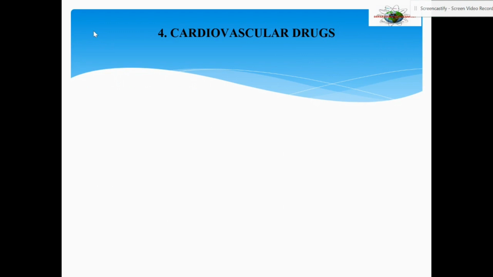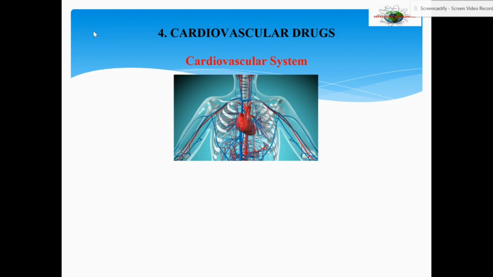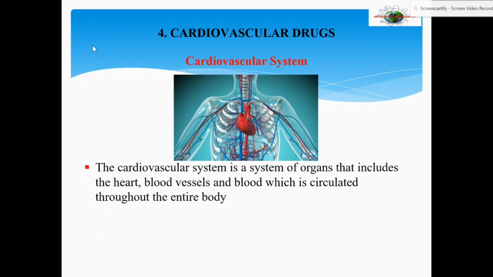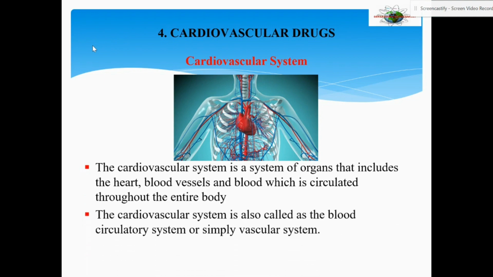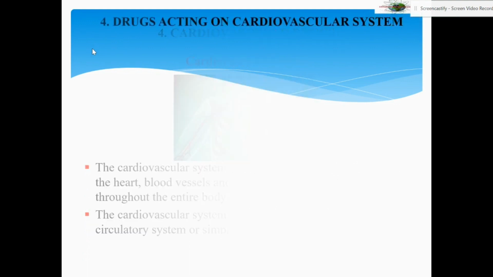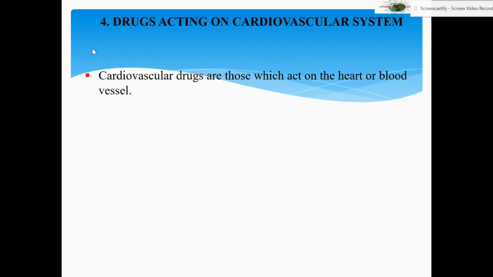Now we move on to the last category, that is cardiovascular drugs. These drugs act on the cardiovascular system. Cardiovascular system essentially means the heart, arteries, veins, and the blood, and they are responsible for circulating blood throughout the body. It is also called the blood circulatory system or simply the vascular system. Cardiovascular drugs are those which act on the heart or blood vessels. They either act on the heart or they act on the blood vessels.